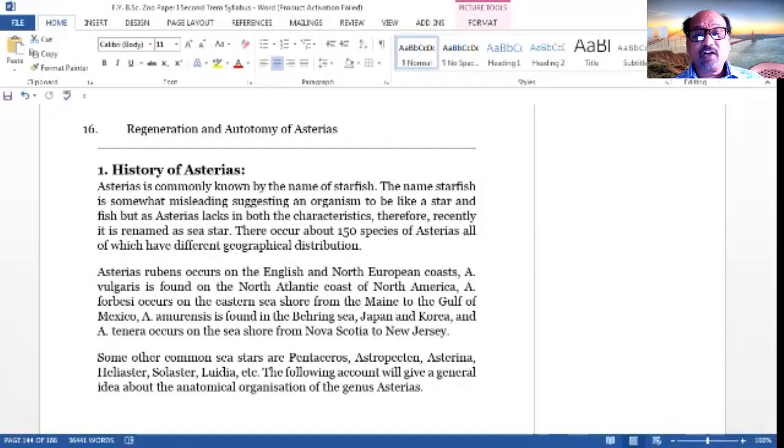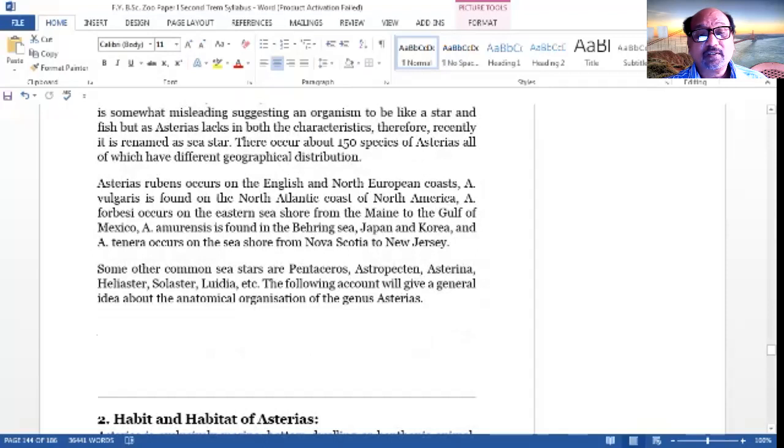There occur about 150 species of Asterias, all of which have different geographical distribution. 150 species of the starfish are found, distributed throughout the world. The Asterias rubens is the common species, occurs on the English and North European coasts. The Asterias vulgaris is found on the North Atlantic coast of North America. Asterias forbesi occurs on the eastern seashore from Maine to the Gulf of Mexico.